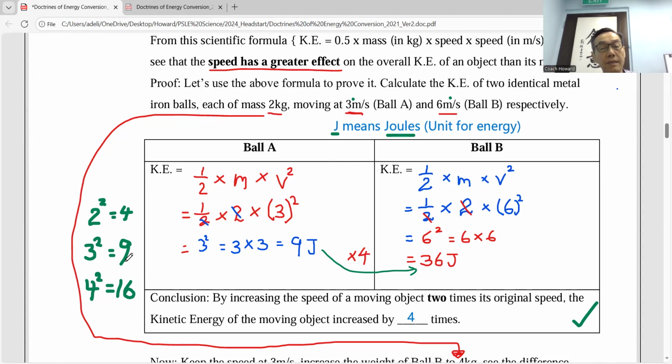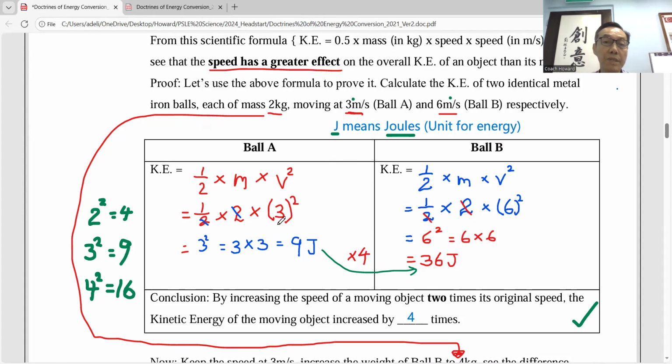So that's why in real life, the bullet fired from a police pistol is actually quite light, but can cause great damage because it's traveling at high speed. How fast is the speed? It's about 300 meters per second. Okay, 300 meters per second, usually the speed of a bullet. Okay, thank you. So you copy down this.